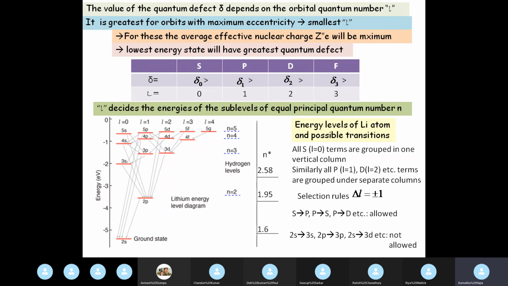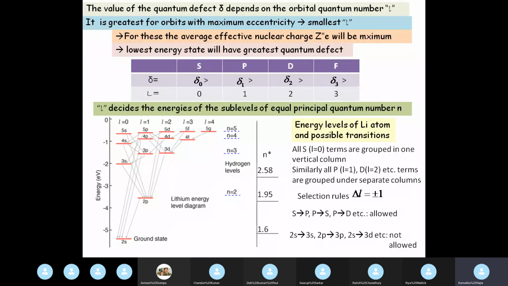Now as I told you, this is a field of intense and vigorous study where you learn how these levels are created and how these transitions take place. You actually get questions in your exam where you have to find out what the allowed transitions are. But we will not discuss that here. That is not our topic of discussion.